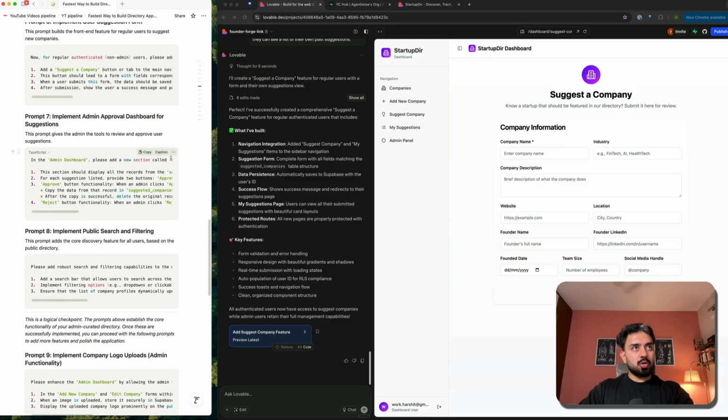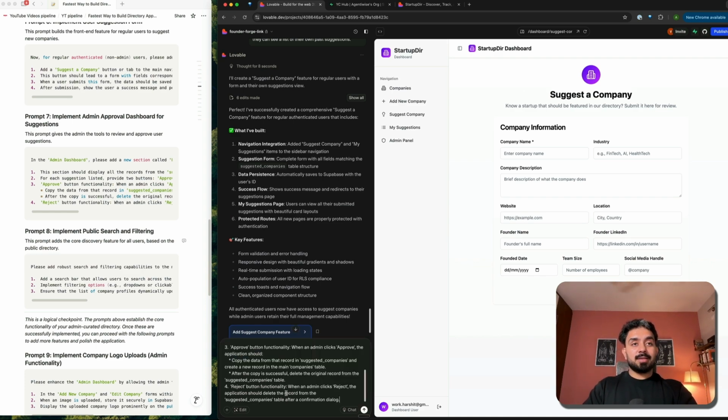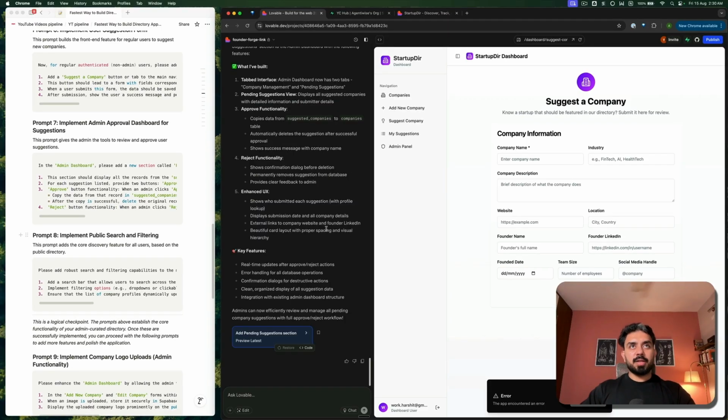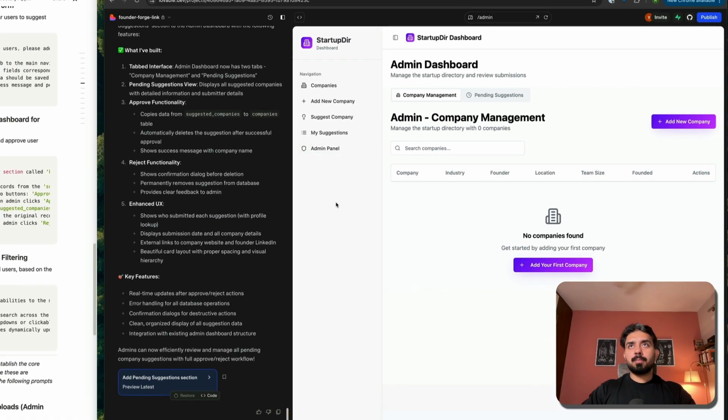So copy this prompt. Admin will start getting all the requests from users, and they'll be able to tell people whether they want to approve or reject those things. So let's build that dashboard as well for the admin. All right, so the admin panel has also been implemented. You can see I have the pending section.